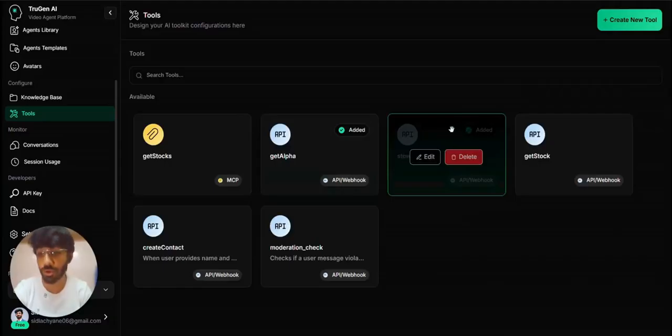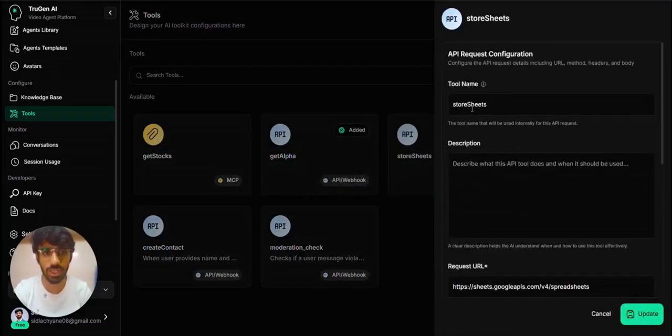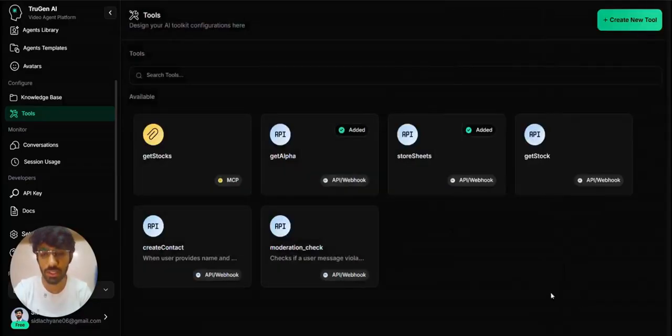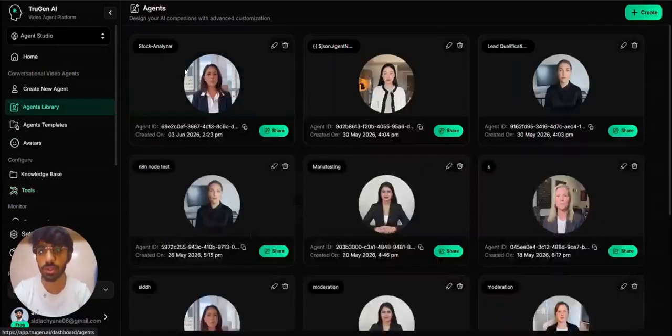If you want to store the data, you can create another tool named store sheets, and then pass the Google Sheets details. So whenever you speak or ask a question, the tools will get triggered and give you the update about the particular market. Those market details will get stored in the Google Sheets. That's how everything should work. So now let's get into creating the agent.